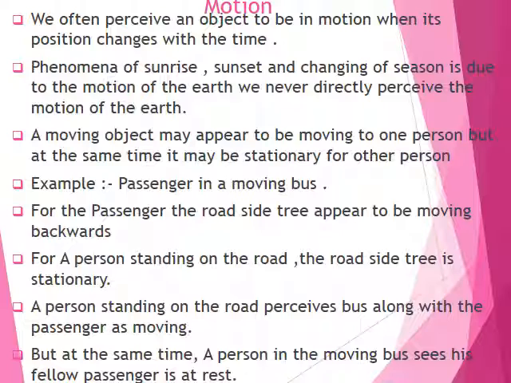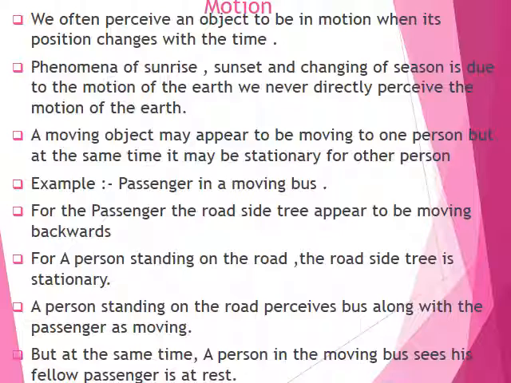A moving object may appear to be moving to one person. It is not necessary that all observe it the same way; some of them observe that it is in motion and some might see that the object is stationary, that is, at rest. For example, let us see the passenger in a moving bus.